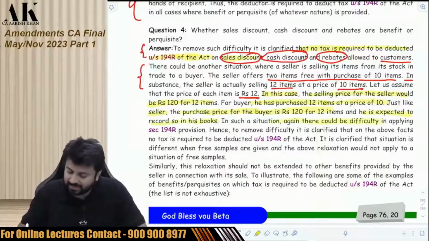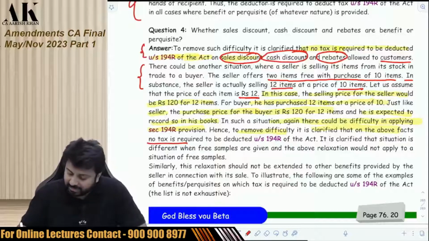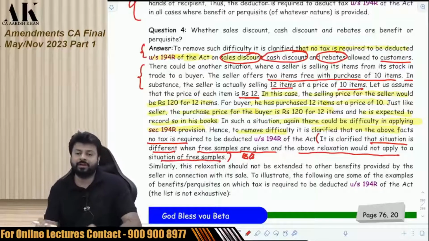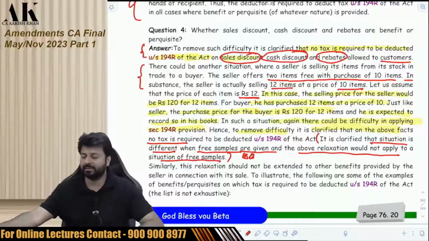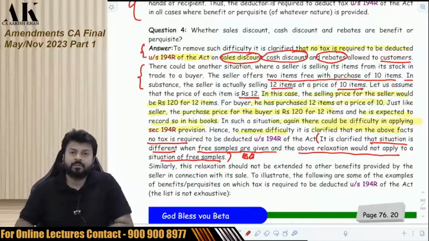In such a situation, again, there could be a difficulty in applying the provisions of 194R. And to remove difficulty, it is clarified that on the above facts, no TDS is required to be deducted. It is clarified that, now very important line, the situation is different when free samples are given, and the above relaxation would not apply to the situation of free sample. So if I am giving you absolutely free sample, then I am liable to deduct TDS. That is a different situation altogether.